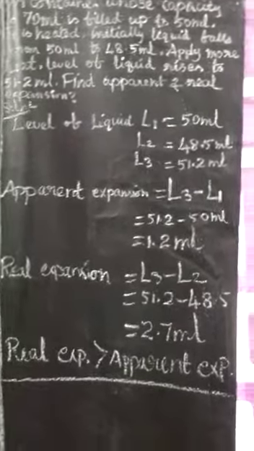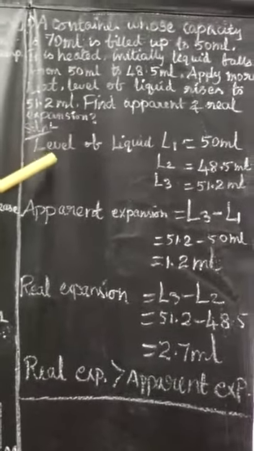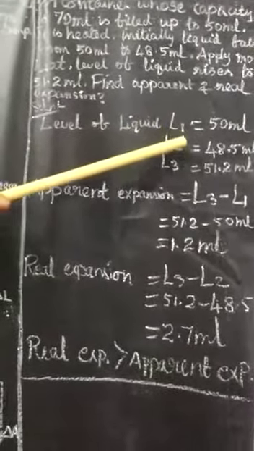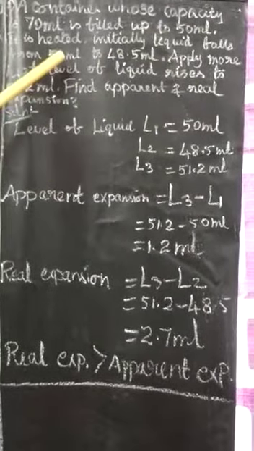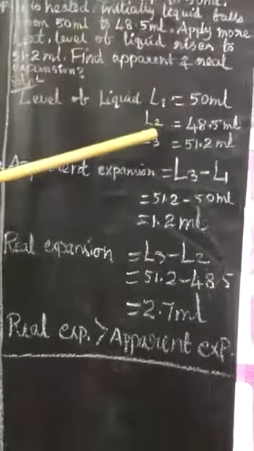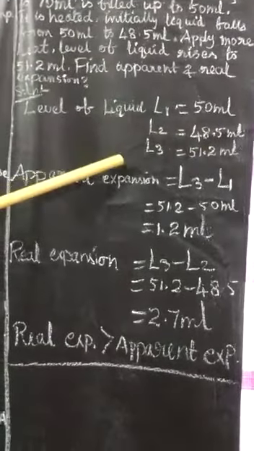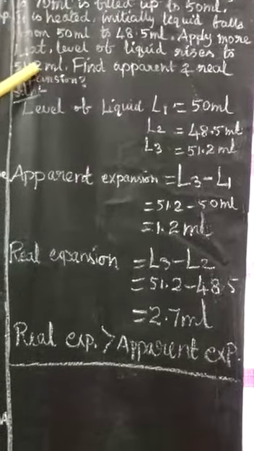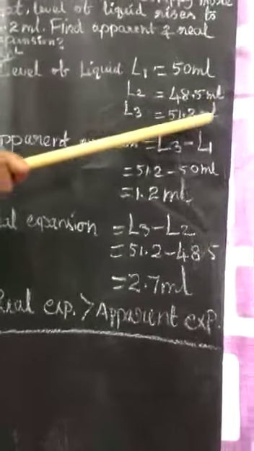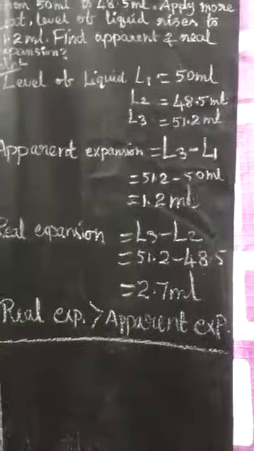It is a very simple sum. First, the solution: the initial level of the liquid L1 is equal to 50 ml, L2, the first fall in level, is 48.5 ml. Then L3 is the final level of water, 51.2 ml.